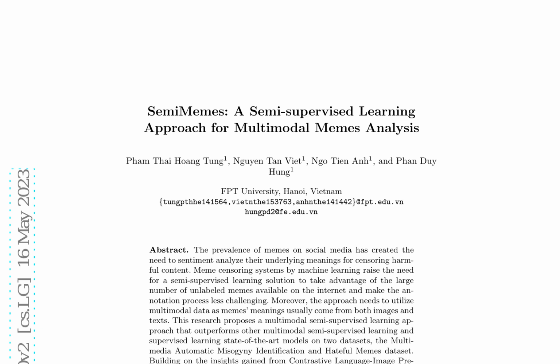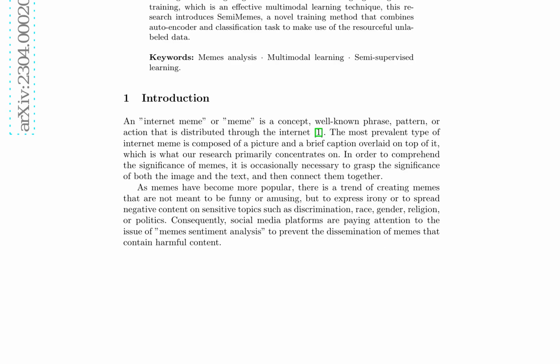In this approach, the autoencoder task is used to learn representations of both image and text components, while the classification task is employed to predict the sentiment of memes. This combination enables the model to learn from unlabeled data and adapt to new, unseen data. The performance of SemiMemes is evaluated on two datasets: the Multimedia Automatic Misogyny Identification and Hateful Memes dataset. Results show that SemiMemes outperforms state-of-the-art multimodal semi-supervised and supervised learning models on both datasets.